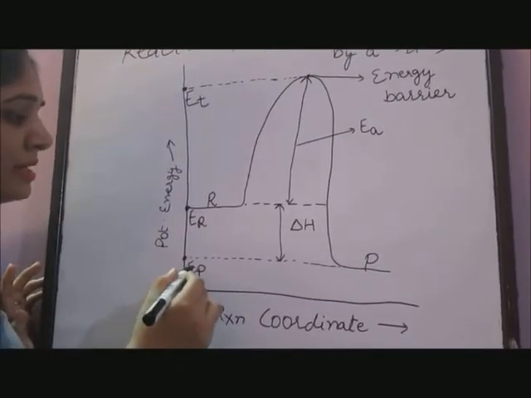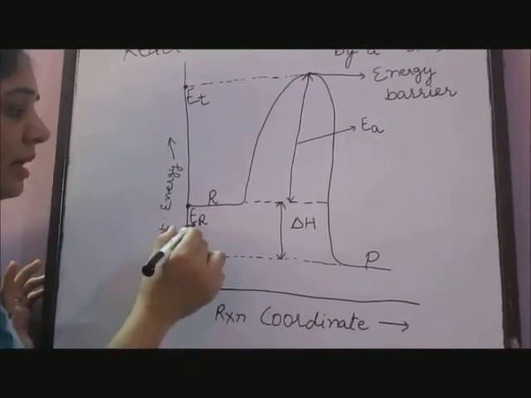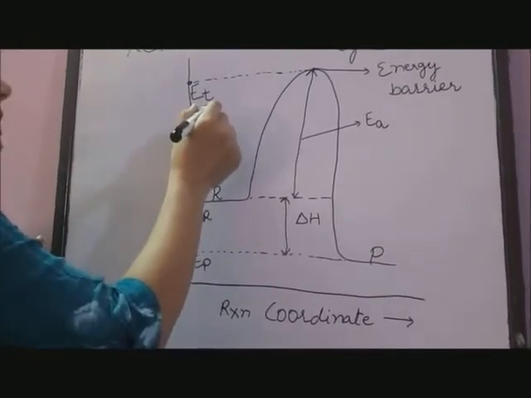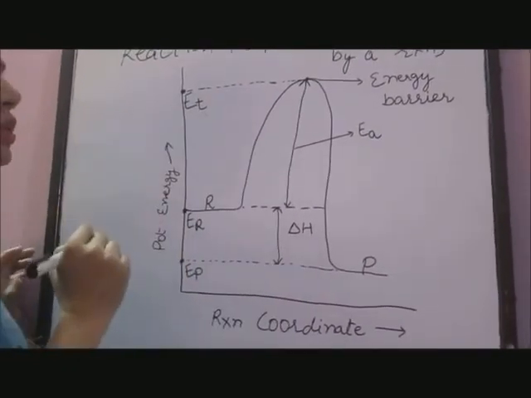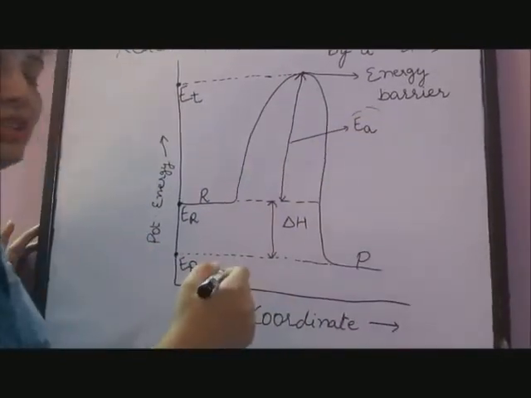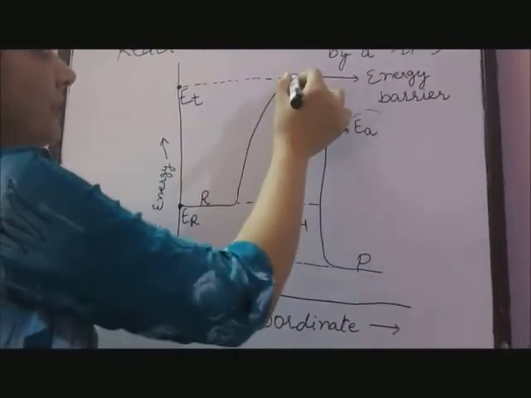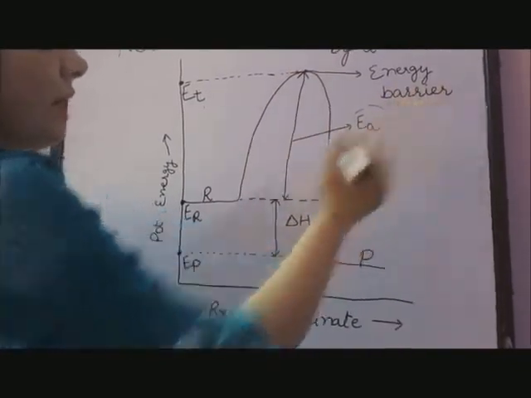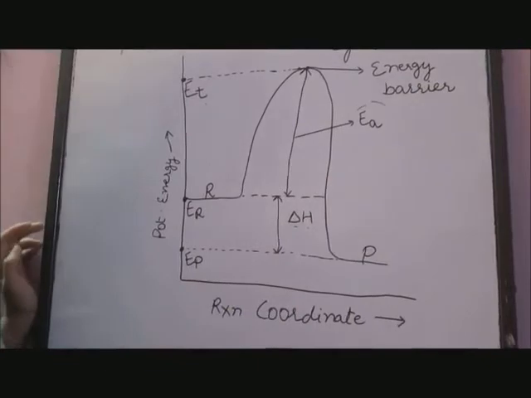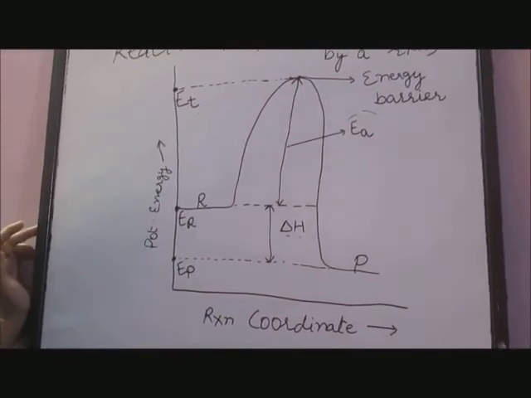EP represents the energy of products, ER represents the energy of reactants, and ET represents the threshold energy. EA is the activation energy and this represents the energy barrier. Delta H is the energy released during the formation of products.